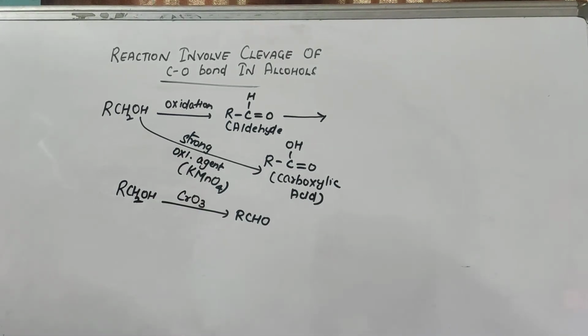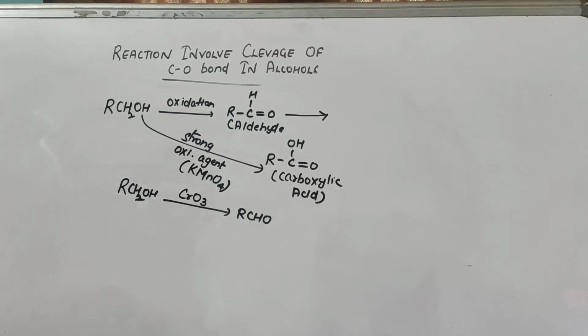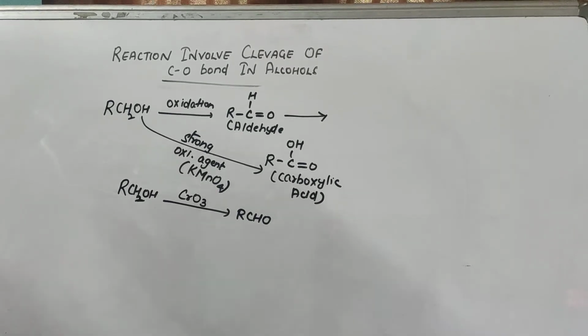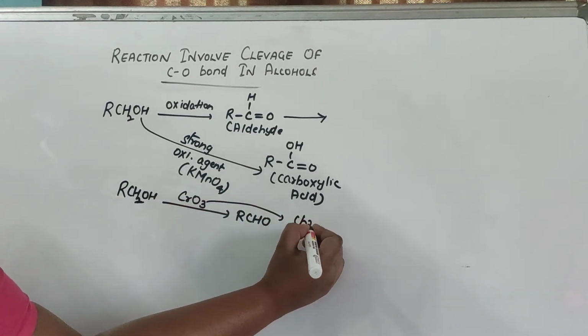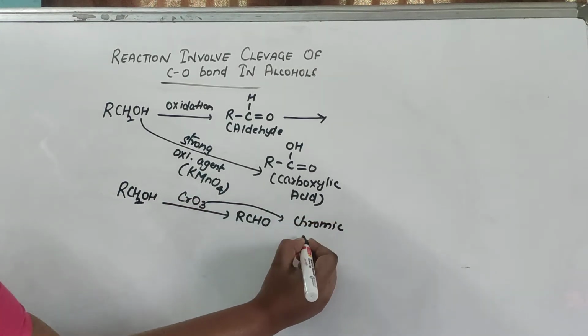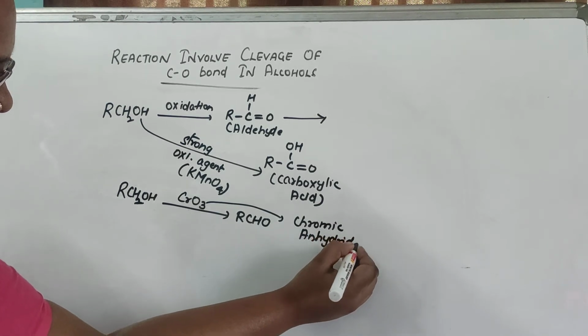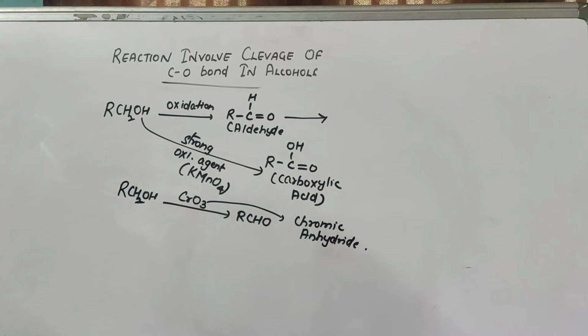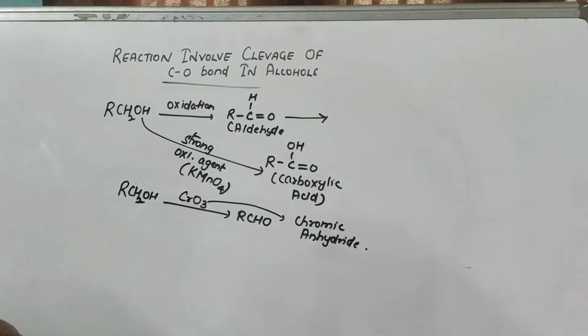Keep a note, write down what CrO3 is. It is nothing but chromic anhydride. In the presence of an oxidizing agent like chromic anhydride, you can convert the alcohol into an aldehyde.